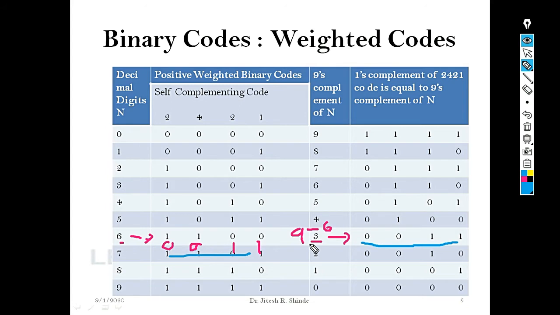This condition is satisfied for 2421 code, hence it is a self-complementing code. 2421 code is an example of weighted code because each bit has some weight associated with it. We shall be using this concept in one of the types of non-weighted code.